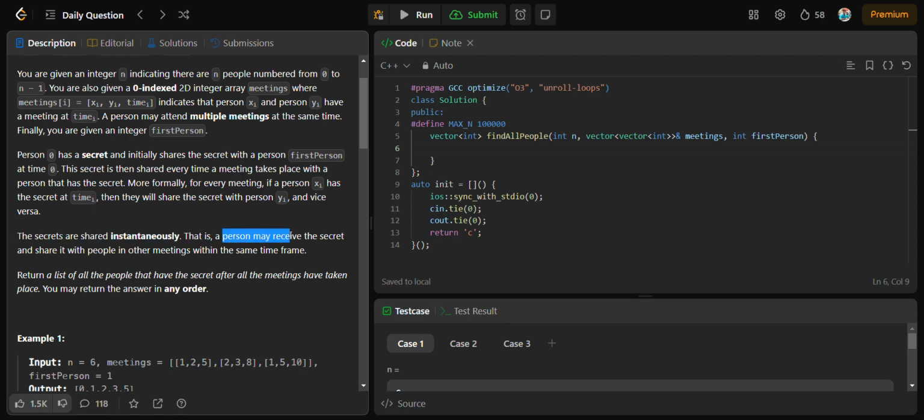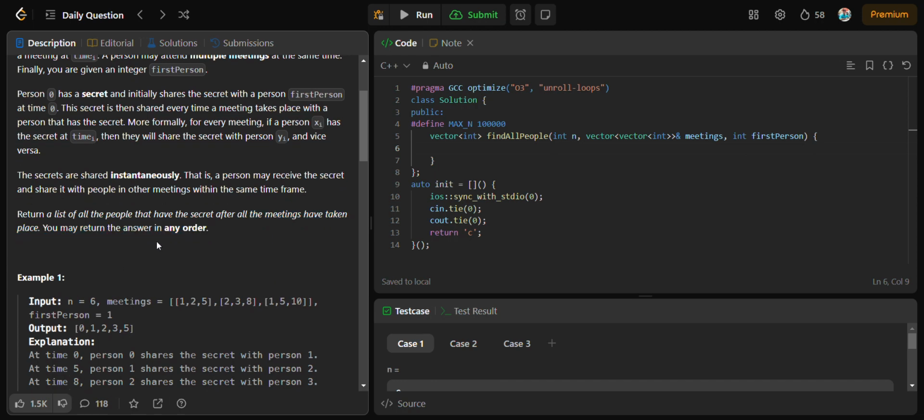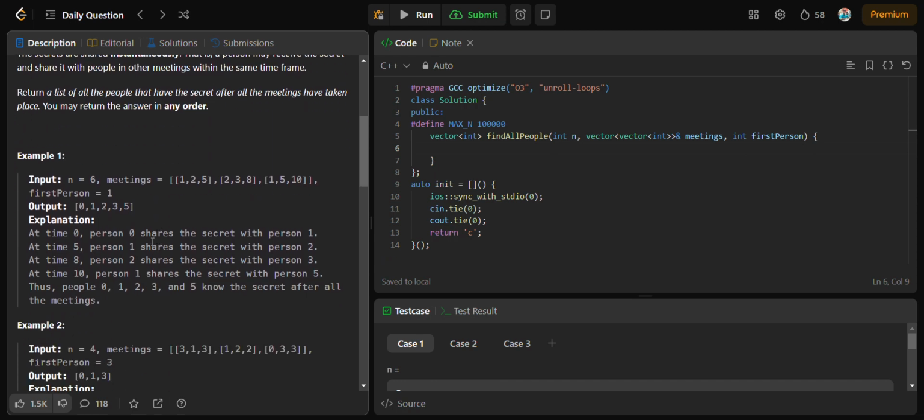That is, a person may receive the secret and share it with people in other meetings within the same time frame. We need to return a list of all the people that have the secret after all the meetings have taken place. We may return the answer in any order.